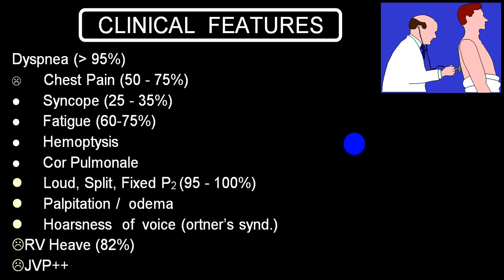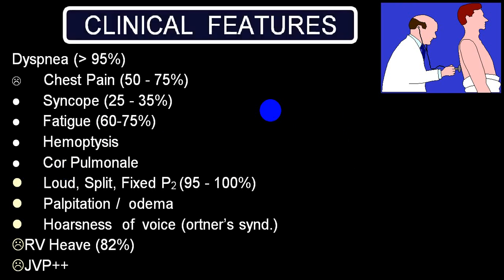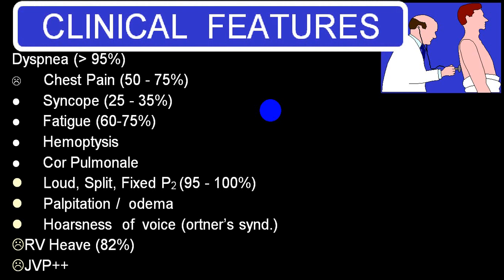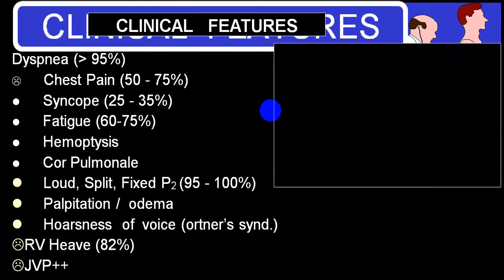The person can have palpitation, and secondary to right ventricular failure can have edema, elevated JVP, hepatosplenomegaly. So right ventricular heave, JVP, edema, hepatosplenomegaly will tell you that the person is going into right ventricular failure, which is seen very commonly in group 3, 4, and also quite frequently in group 2 secondary to pulmonary venous pressure elevation. And in late stages of group 1 also, you will see those right ventricular failure signs.